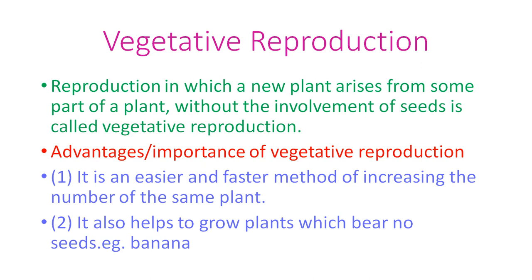The second advantage is that it also helps to grow plants which bear no seeds, like banana. The banana plant has no seeds, but we can grow it by vegetative reproduction.